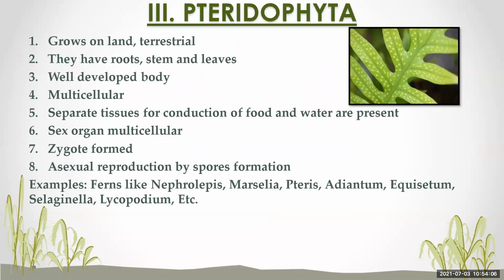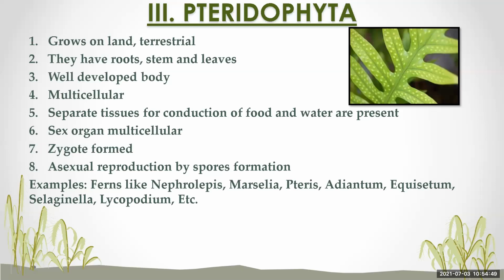Now the next one is Pteridophyta. Plants from this group have well-developed roots, stem, and leaves, and separate tissues for conduction of water and food, but they do not bear flowers and fruits. They reproduce with the help of spores formed along the back or posterior surface of their leaves. Examples are ferns like Nephrolepis, Marsilea, Pteris, Adiantum, Equisetum, Selaginella, Lycopodium, etc.